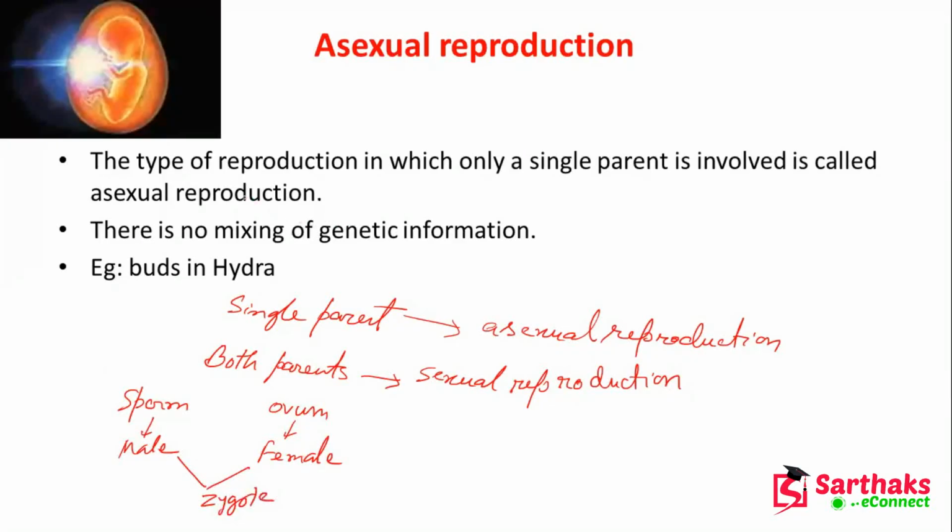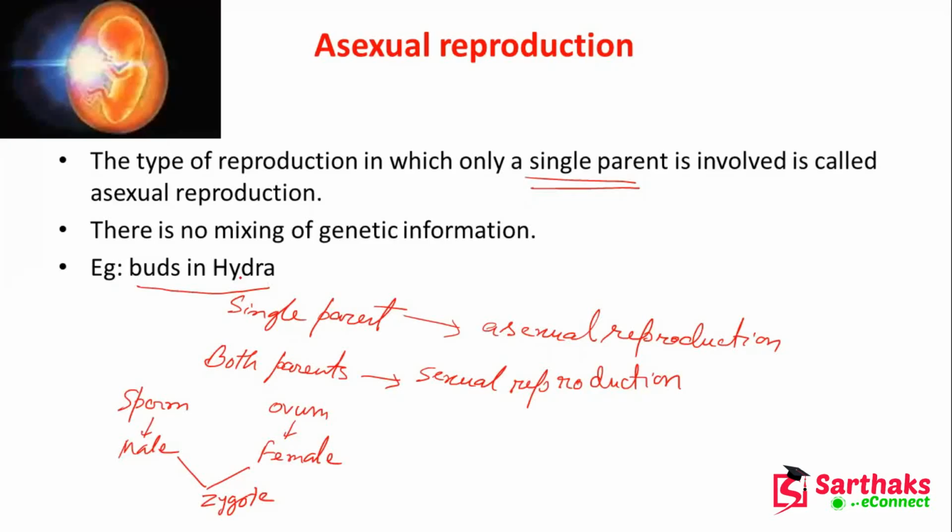But in case of asexual reproduction, only a single parent is involved. No male or female is there, and there is no mixing of the genetic information. Like buds in Hydra. I will show you how Hydra has some buds and they are reproducing. That we'll discuss. Don't be impatient.